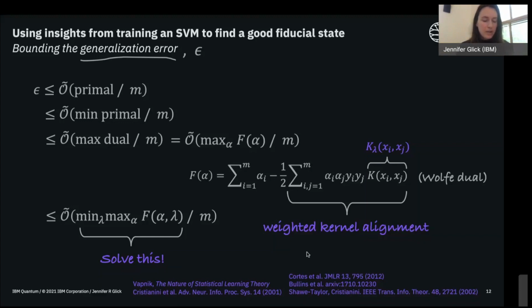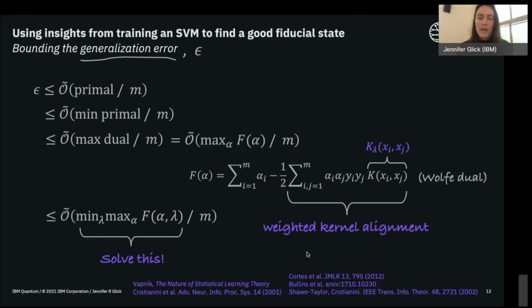And there's another way of thinking about this, which is that kernel alignment, you can view it as a way to pick a kernel amongst a set of available kernels, the kernel that yields the smallest upper bound to the generalization error. And that's a really interesting way of thinking about this procedure called kernel alignment.